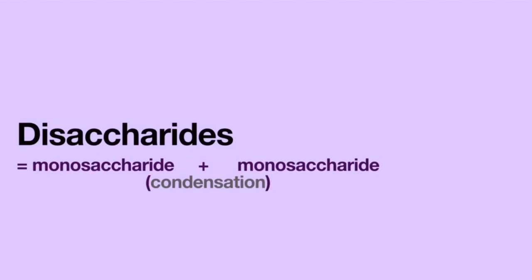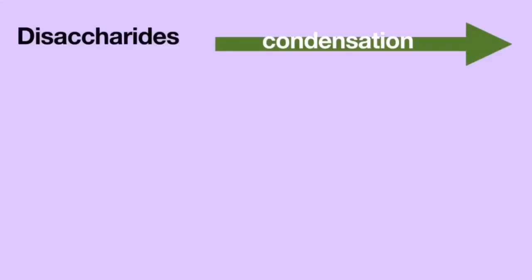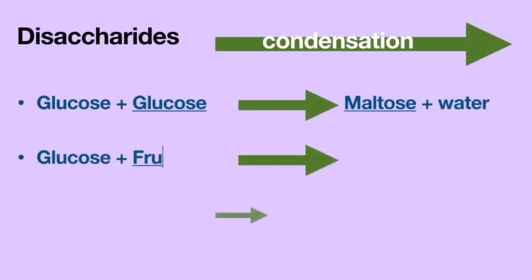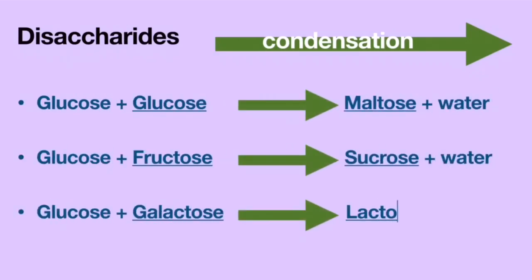Disaccharides are molecules that are formed when 2 simple sugar molecules, monosaccharides, combine through condensation. There are 3 disaccharides that we will learn in this video. The first is glucose plus glucose, which is equal to maltose through condensation. The second one is glucose plus fructose, which is equal to sucrose. And the last one that we learn in this video is galactose plus glucose, which is equal to lactose plus water.